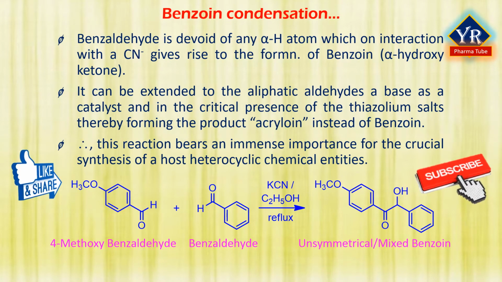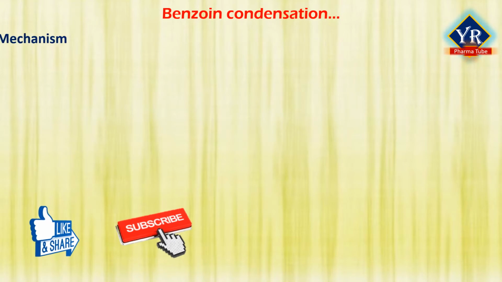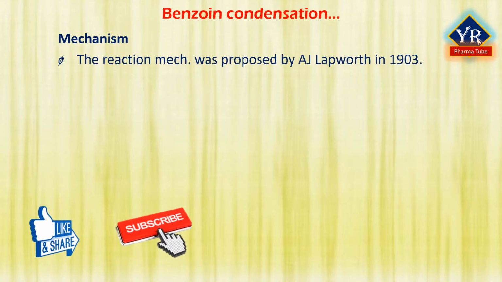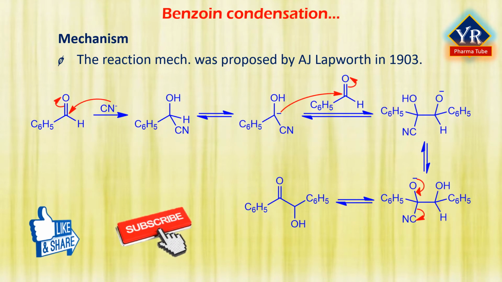This can be explained by refluxing two different aldehydes, such as 4-methoxybenzaldehyde with another aldehyde, in the presence of potassium cyanide and ethanol, which gives an unsymmetrical or mixed benzoin as shown in the reaction. Thus, the benzoin condensation is an addition reaction involving two aldehydes. The reaction mechanism was proposed in 1903 by A. J. Lapworth. The reaction is catalyzed by nucleophiles such as a cyanide or an N-heterocyclic carbene, usually thiazolium salts.